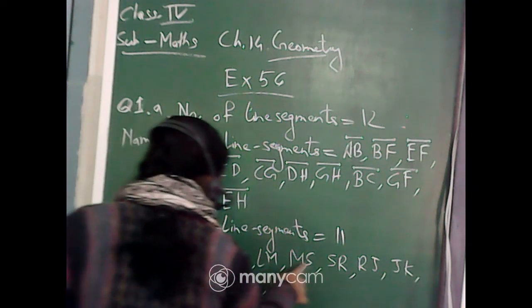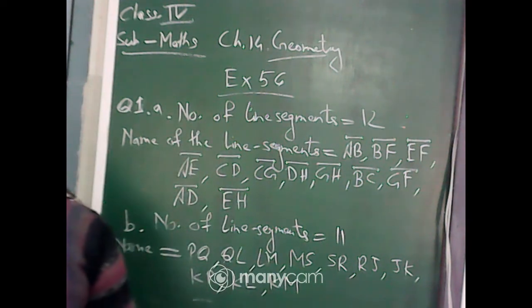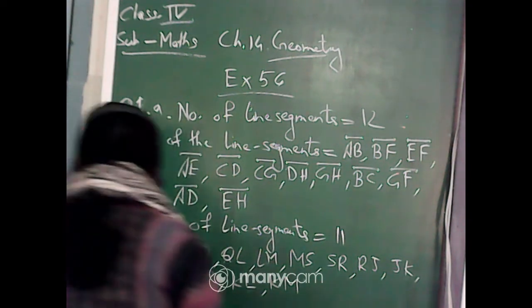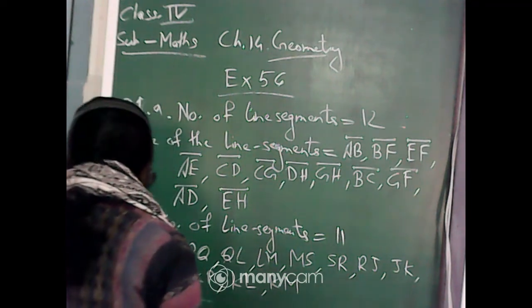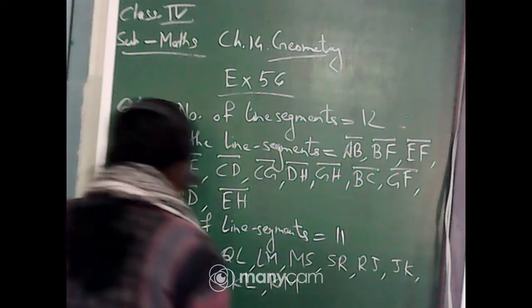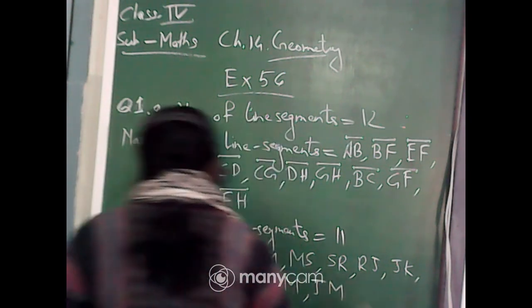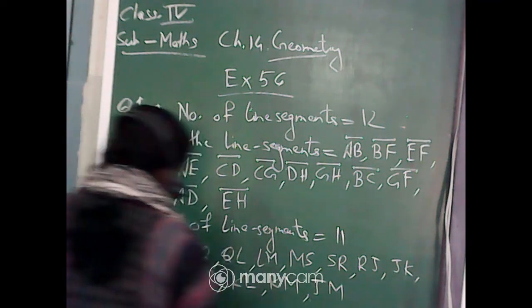1, 2, 3, 4, 5, 6, 7, 8, 9, 10. One is missing. Which one is missing? KP I have written, JK I have written. Oh, JM. MJ or JM. You can write MJ as well as you can write JM also.